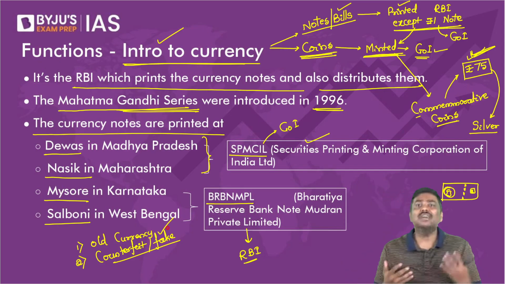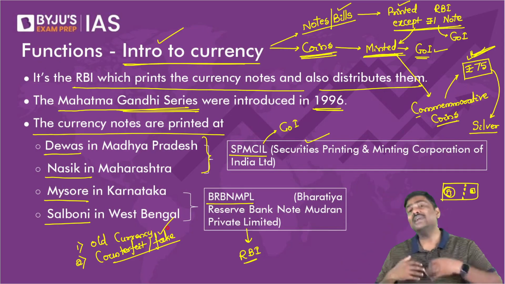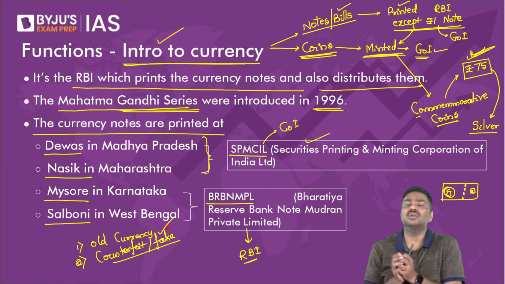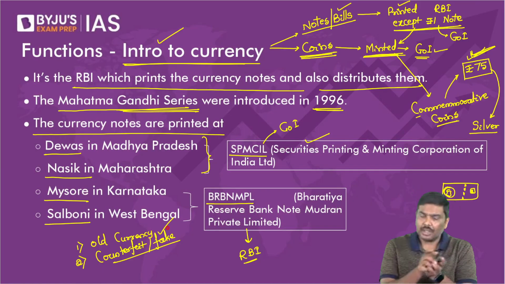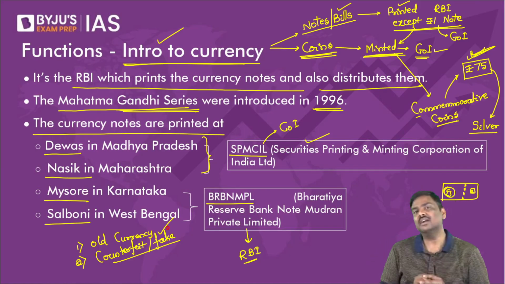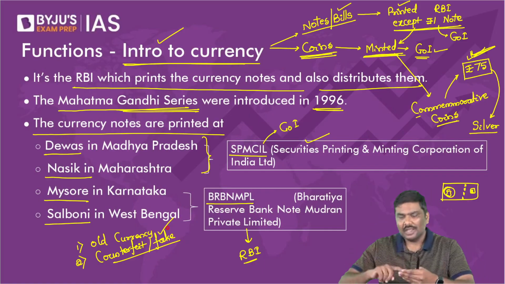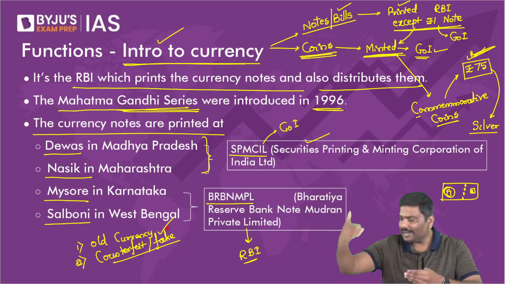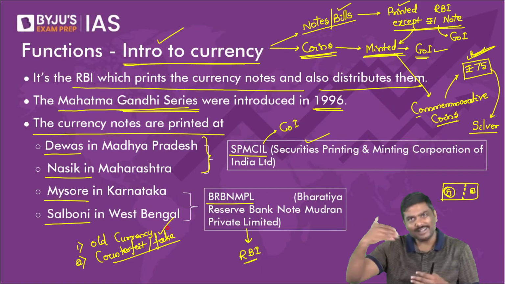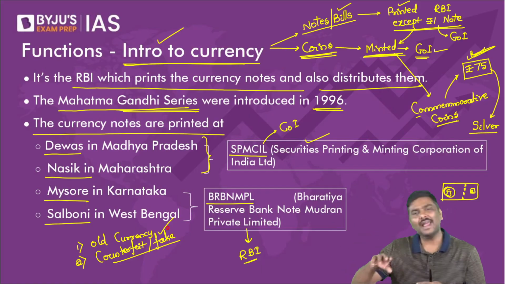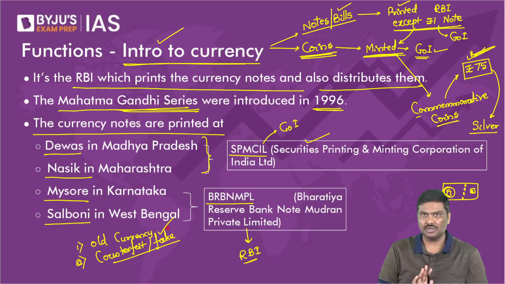These are some of the reasons why RBI will print currency notes. But before they actually conduct the printing of these currency notes, what RBI will do is prepare a report, give it to the Finance Ministry, take the approval from the Finance Ministry, and then start printing the currency notes.